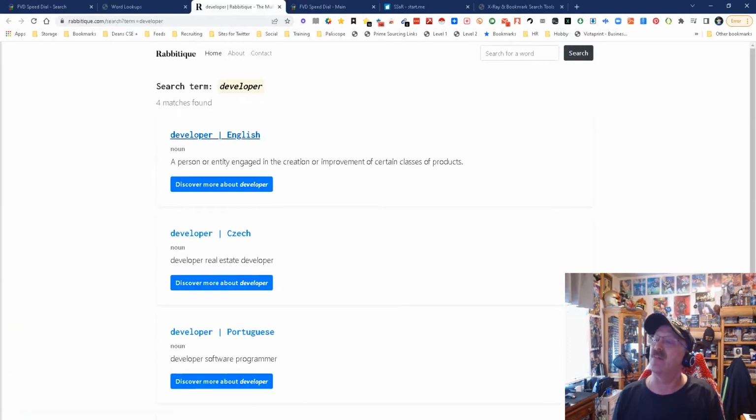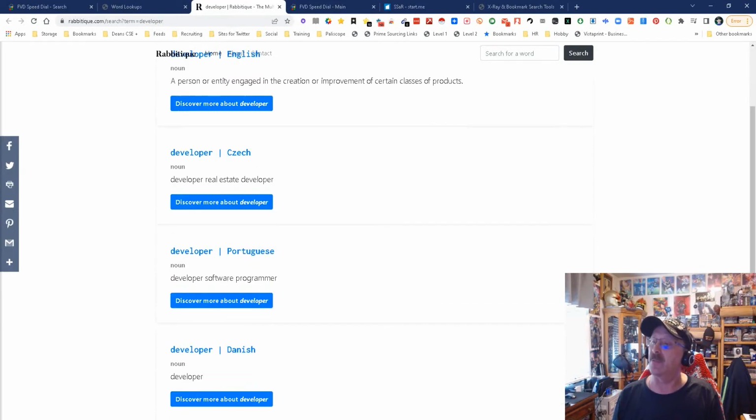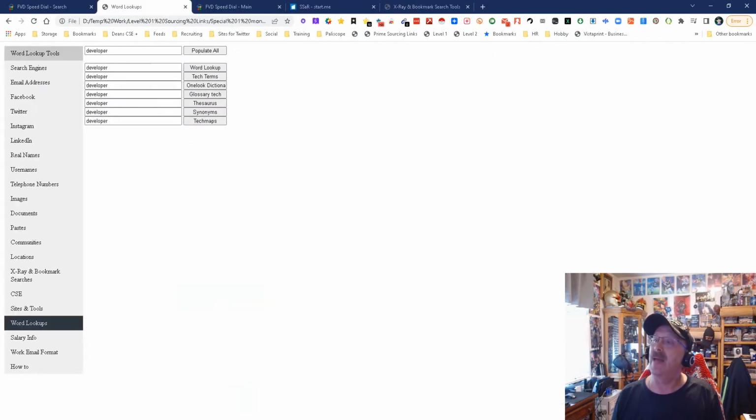We'll look that up. See, it says developer: a person or an entity engaged in creation and improvement of certain classes of products. Real estate developer, software programmer. There you go. And you can do all these.